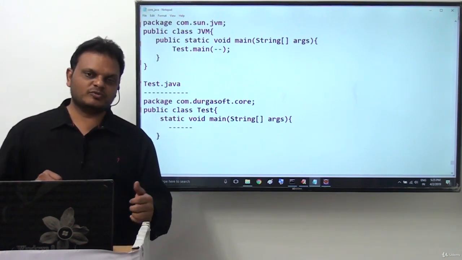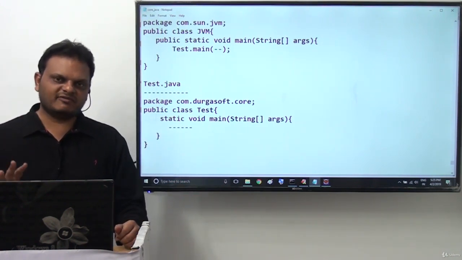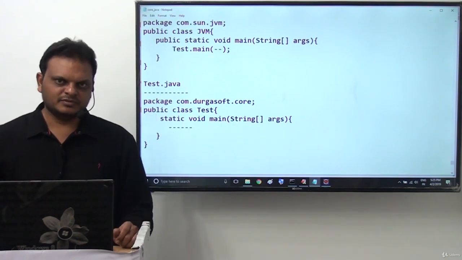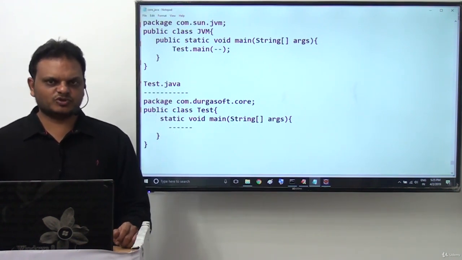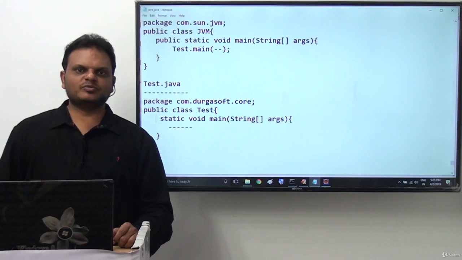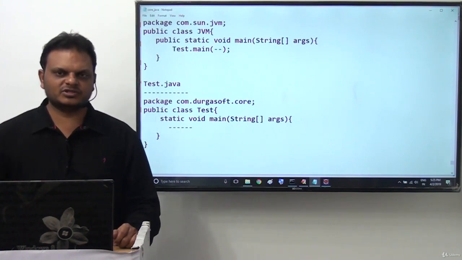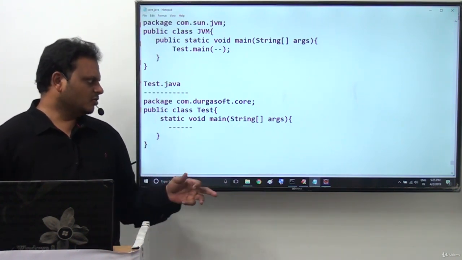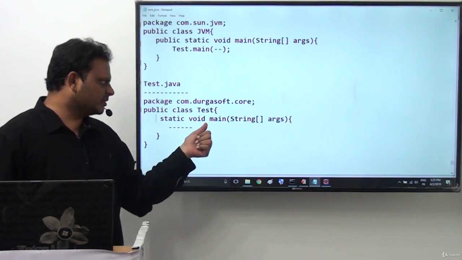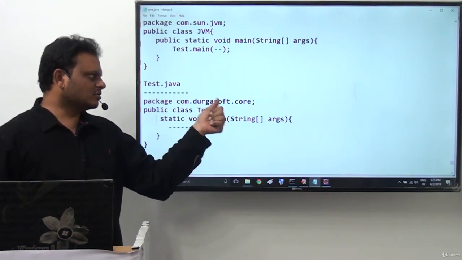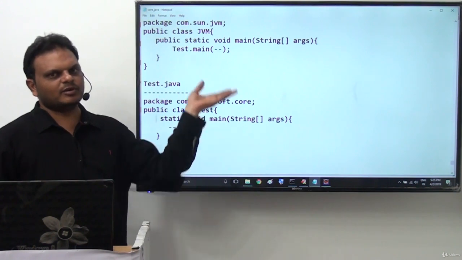Then what is the default scope in general? The default scope is available up to the present package only. It is not available to other packages. Okay, now the main method is default, so it is available up to the com.durgasoft.core package only. It is not available to outside.